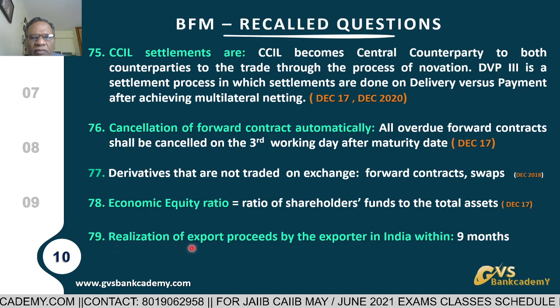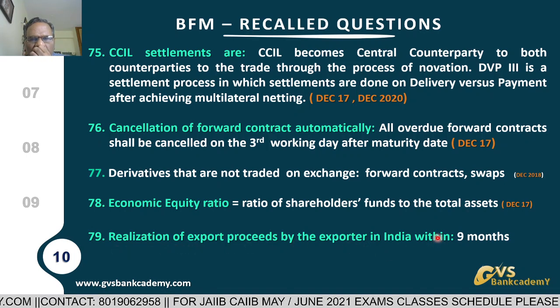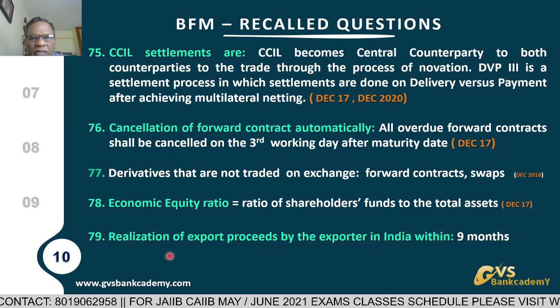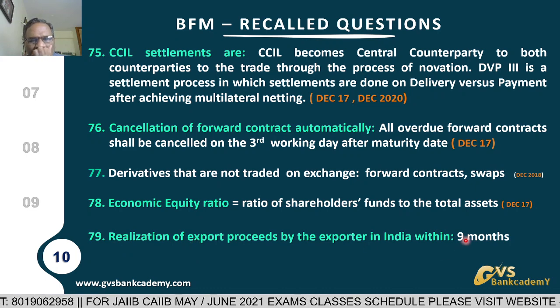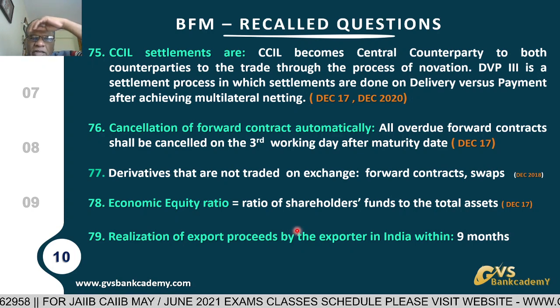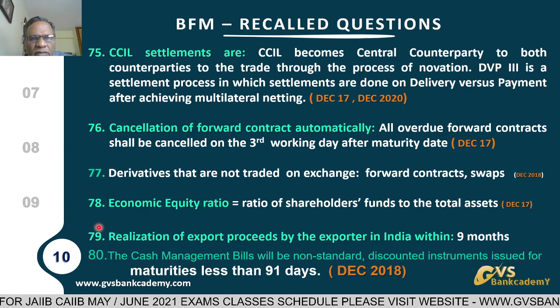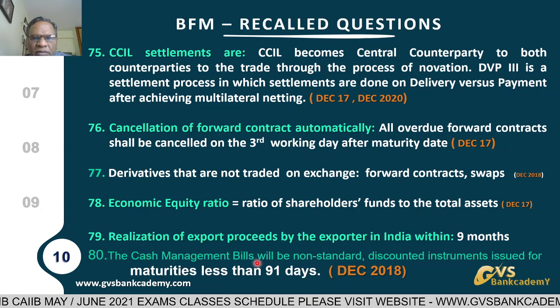Now, realization of export proceeds by the exporter in India: from the date of shipment, within how many days does the party have to bring back the export realization? 9 months, presently. So all the export proceeds have to be realized within 9 months from the date of shipment. That is it.